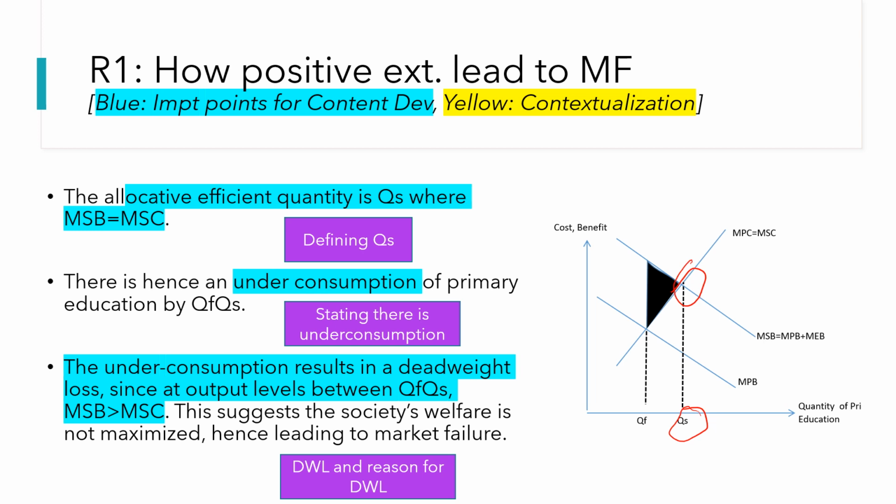So take note of the boxes in purple, which actually detail the steps. This can be used for other markets and can actually be used with some modifications for the other causes of market failure, which we will show again when we talk about our R2.